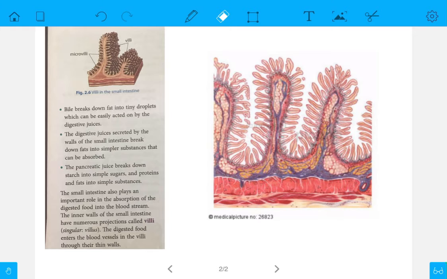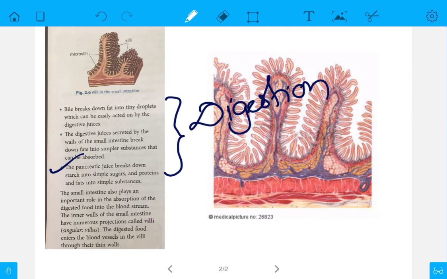In senior classes, you will learn in depth exactly how it happens. For now, just remember this: the pancreatic juice breaks down starch into simple sugars and proteins and fats into simple substances. Now this part is about digestion. Now let's learn about absorption. Digestion happens, and fats, starch and protein have all been converted into simpler substances.